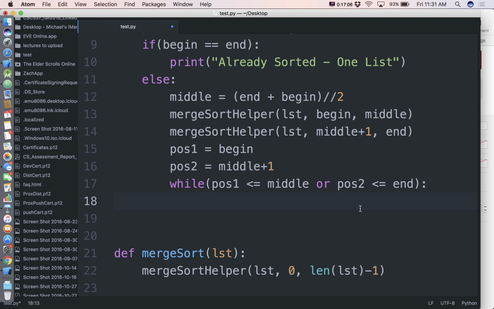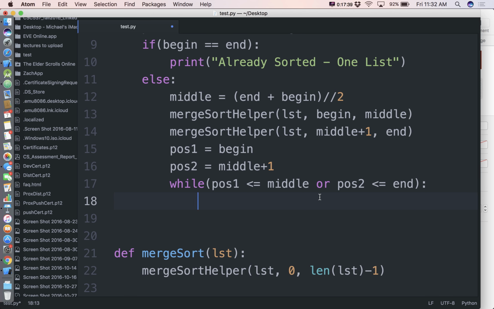That make sense? So now when we're inside this while loop, we do not know for a fact that both of them are legal. We know that at least one of them is legal. So now we need to ask some questions. If they're both legal positions, we have to compare them to pick the winner. If they're not both legal positions, that means one of them is legal and one of them is illegal. We wouldn't be in the while loop if they were both illegal.